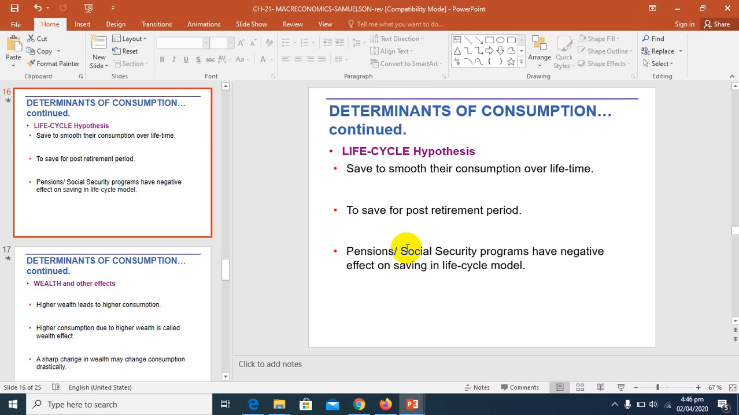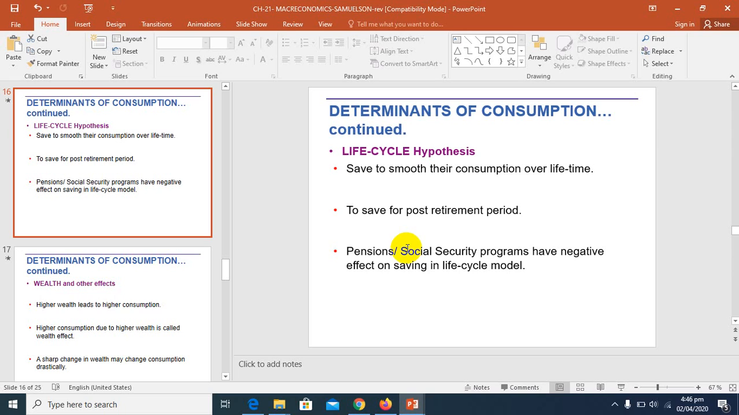So instead of saving during their middle age, they are consuming more and saving less, because they already know that the government is cutting some amount of money from their permanent income. So at the end of their job, they have some amount of money so that they can spend their life smoothly after retirement. So I hope you understand this.